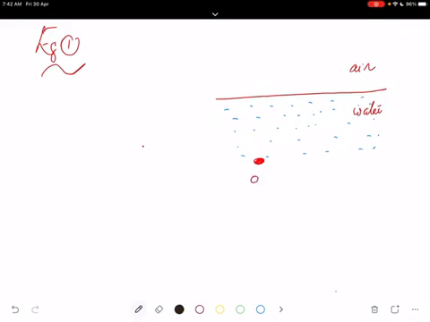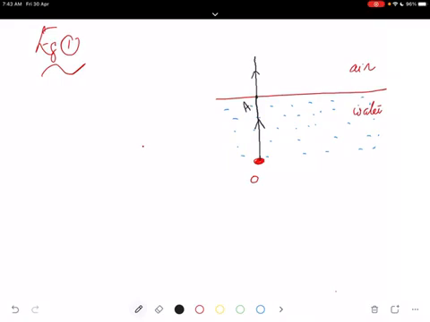What happens here? First ray of light goes from water to air directly along the normal, incident on the point. This is the point A. OA is along the normal, so it goes without any bending. There will be no change in the path. It goes straight. It's called normal incidence. There will be no refraction in this case. So for a normal incident ray, it goes straight.